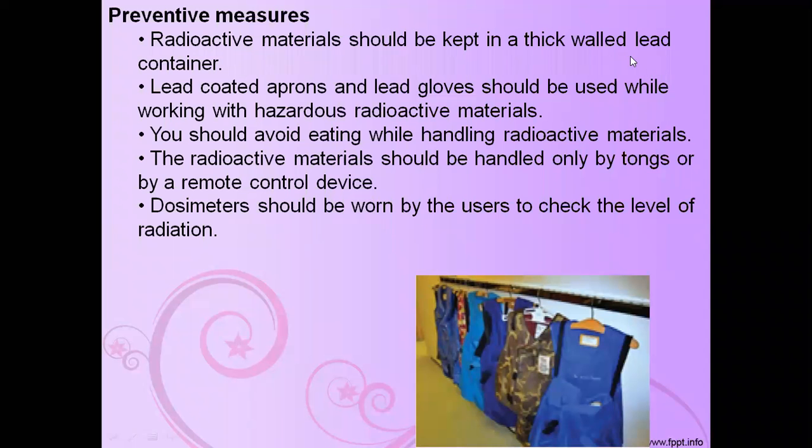What preventive measures should be taken when using radioactive elements? The first one: radioactive materials should be kept in a thick barrel lead container. What are the radioactive elements? For example, uranium and radium. These are handled with a lead container, a thick barrel lead container.